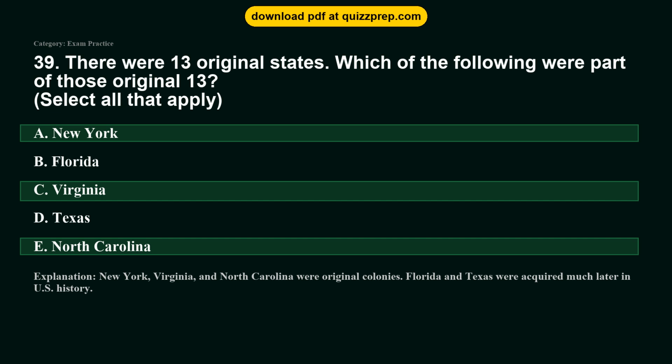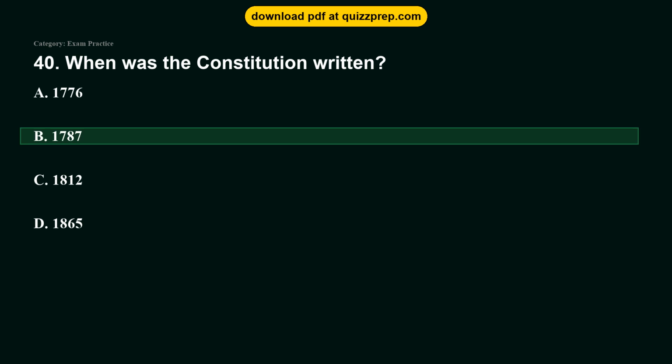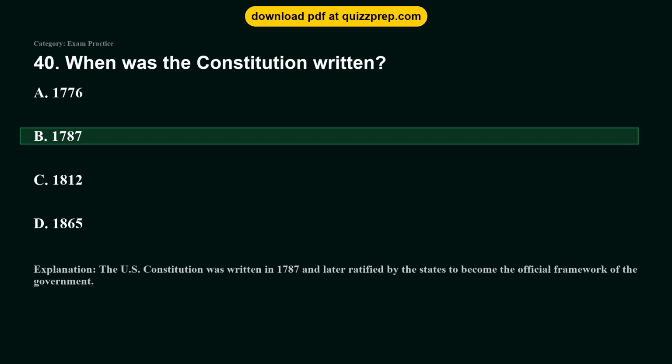Question 40. When was the Constitution written? Option A, 1776. Option B, 1787. Option C, 1812. Option D, 1865. The correct answer is option B, 1787. The U.S. Constitution was written in 1787 and later ratified by the states to become the official framework of the government.